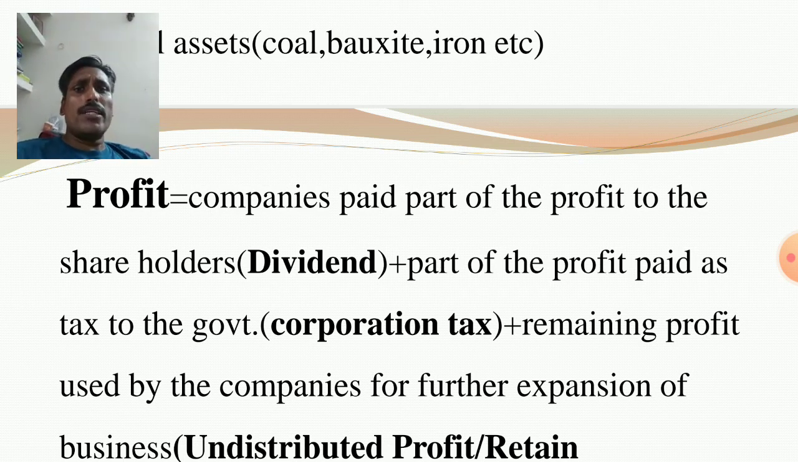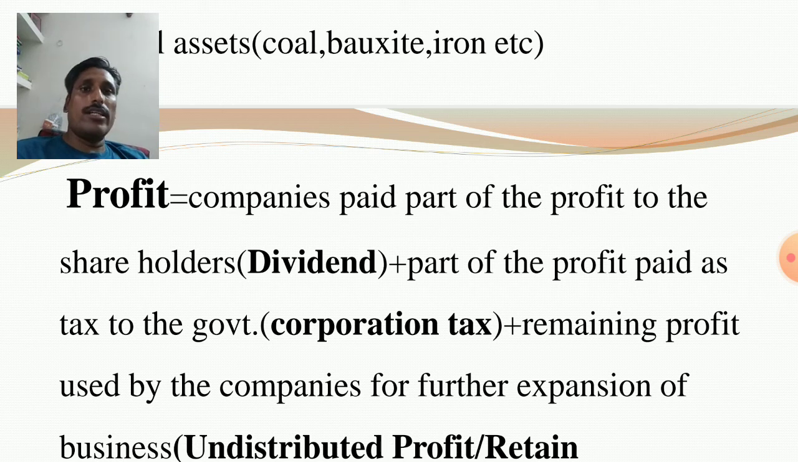Similarly, part of the profit is paid as tax to the government. It is corporation tax. Corporation tax is the tax paid by the production units, paid by the producers to the government. It is also part of the profit. Now suppose corporation tax rate is 30%. So 30% of the profit is paid to the government in the form of tax.